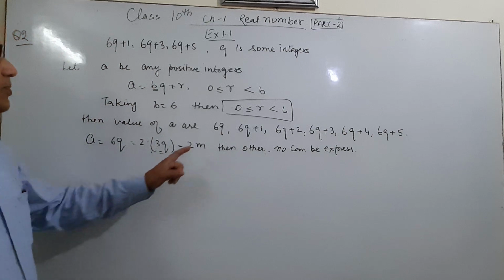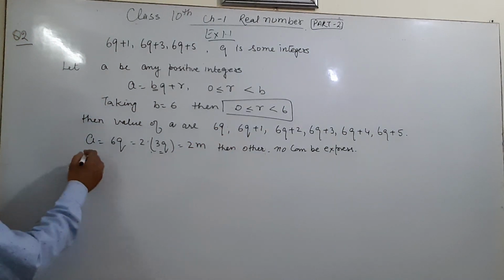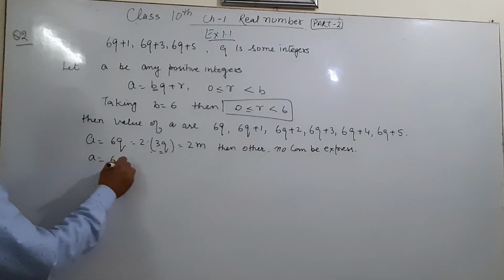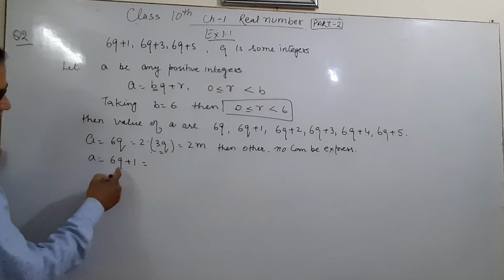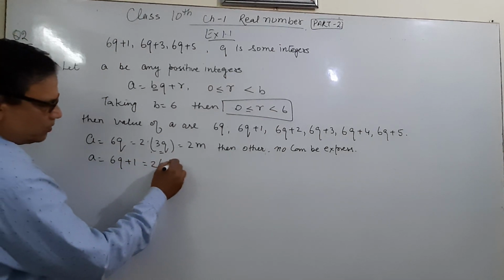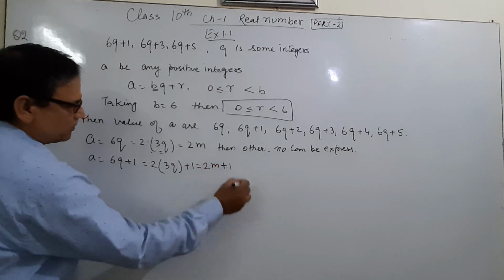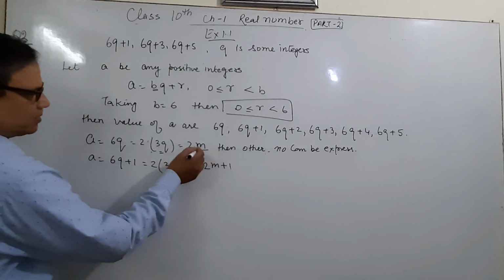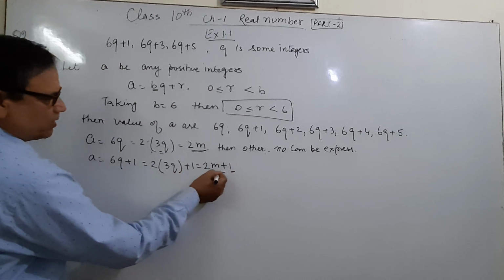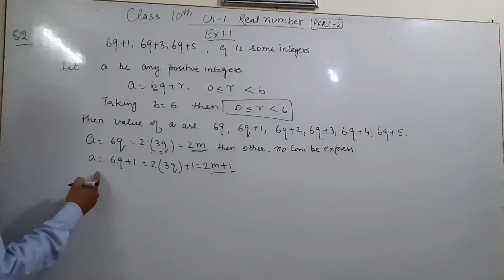This is 6q plus 1. A is equal to 6q plus 1, which is 2 into 3q plus 1, equal to 2m plus 1. 2m is an even number, and here the remainder is 1, so it is an odd number.